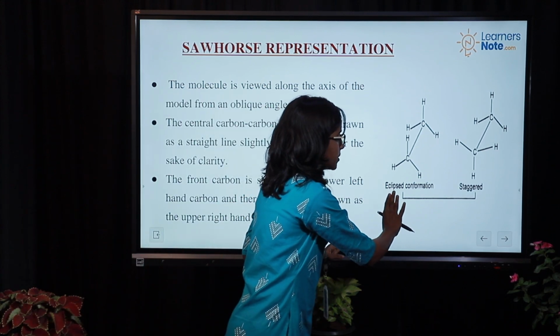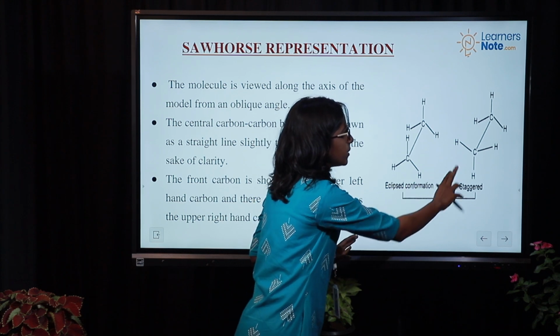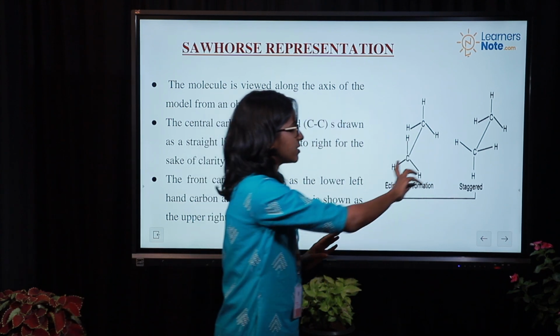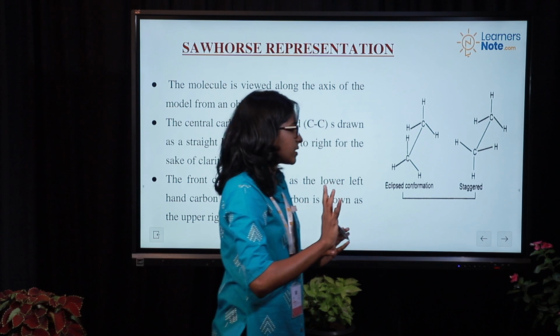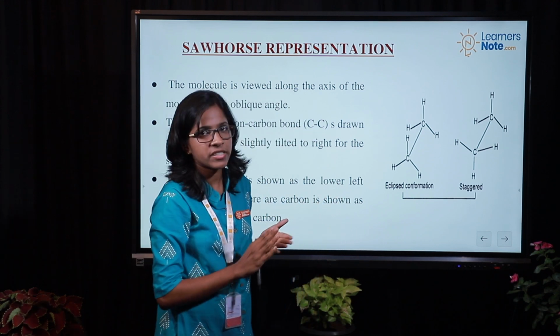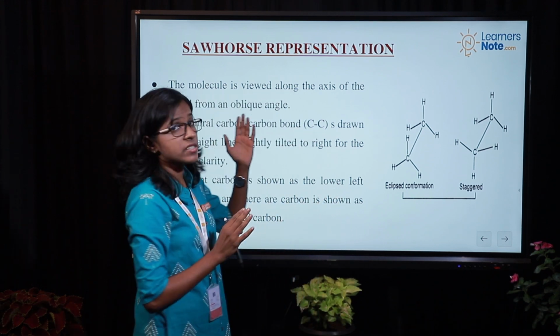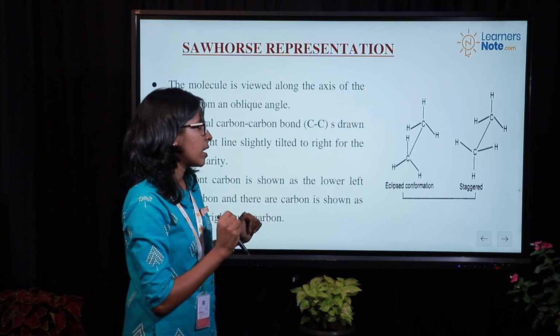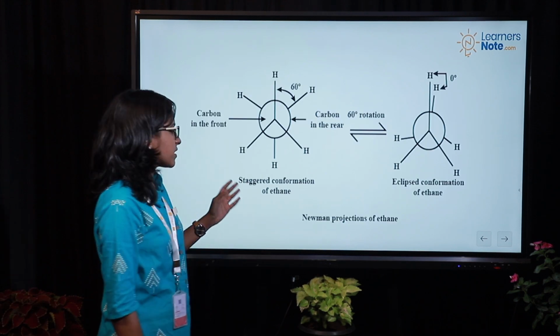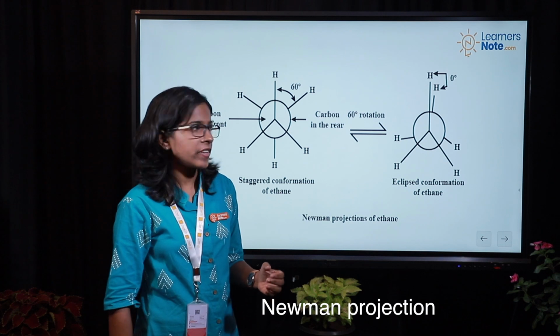So in the eclipsed conformation, when it changes to staggered, only one carbon atom is rotated about the axis, and we obtain the eclipsed and staggered conformations. This is known as the sawhorse projection. Next, we will discuss the Newman projection of ethane.